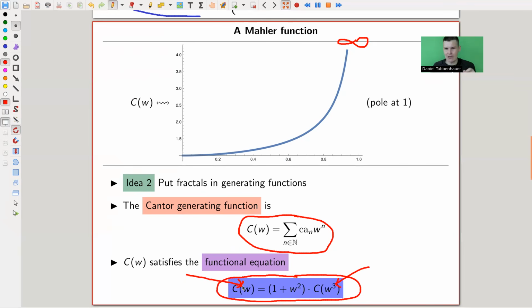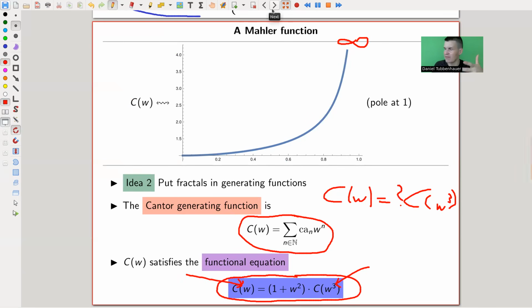The function itself calls itself with some higher power and ignores the thing in front, right? So you have something like C(w) is actually something in front, times C(w) cubed. And the cube here is kind of this threefold self-similarity of the Cantor set. And that was already a really good step. So you have a function that comes from a fractal and it actually satisfies a recursion, a functional equation that calls itself. So it reflects the self-similarity.